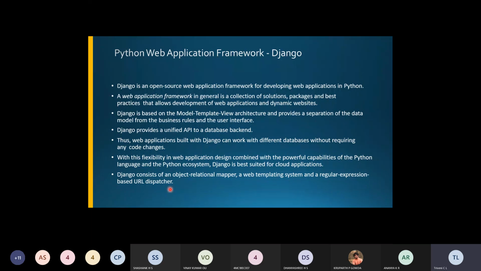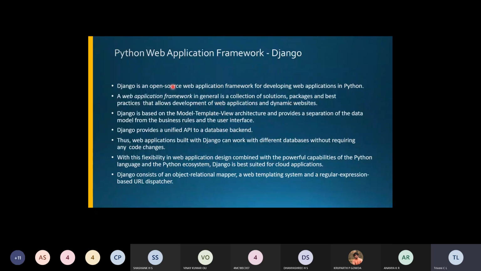But now what we'll do is go for implementing the Python web application framework using Django here. So remember, Django is an open source web application framework. It is a web application framework that is used in Python itself. And this application framework is a collection of solutions, packages, and best practices where you can develop web applications and websites.